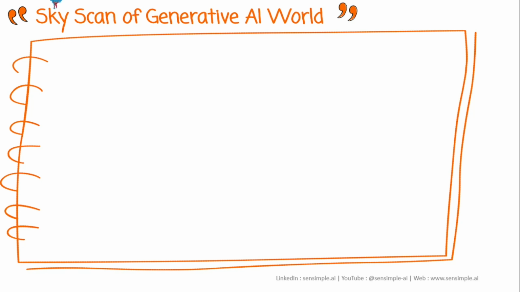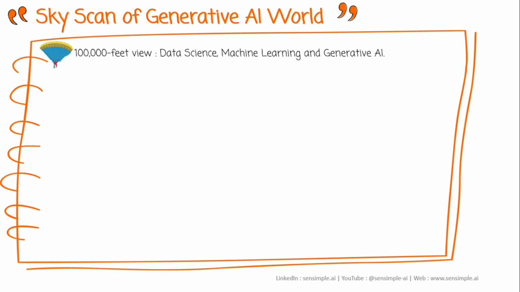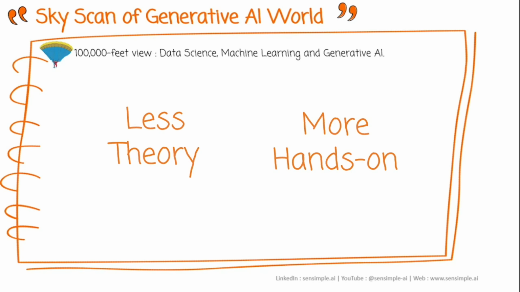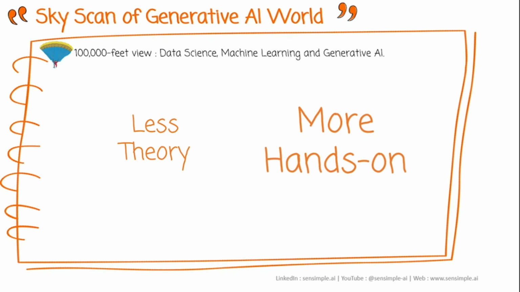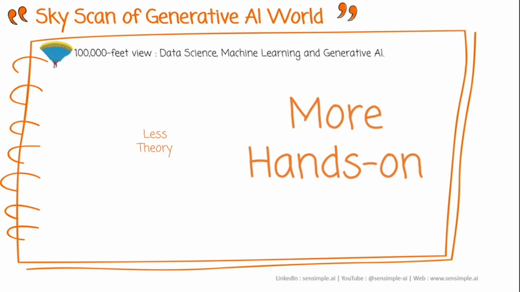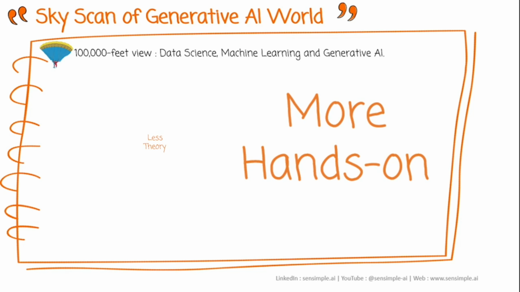So firstly, we will descend down to 100,000 feet view where we are going to understand what data science is. We are also going to see what machine learning is, and then we will move on to generative AI. However, this does not mean that we are going to spend days and weeks in theoretical knowledge. Instead, we will look for every early opportunity to code and make our hands dirty to understand the topic.